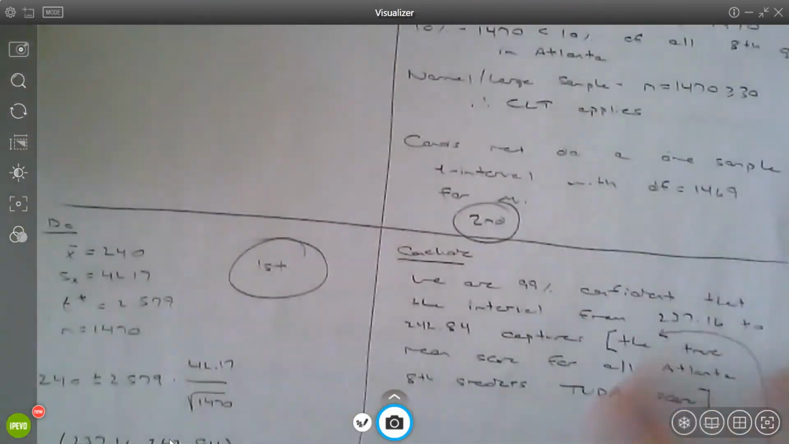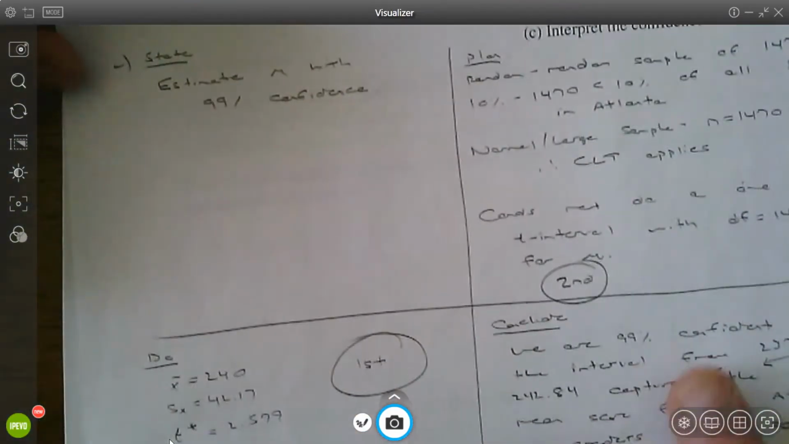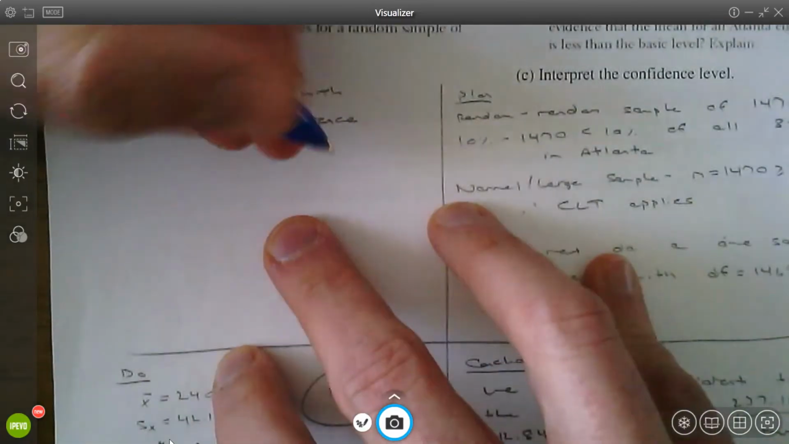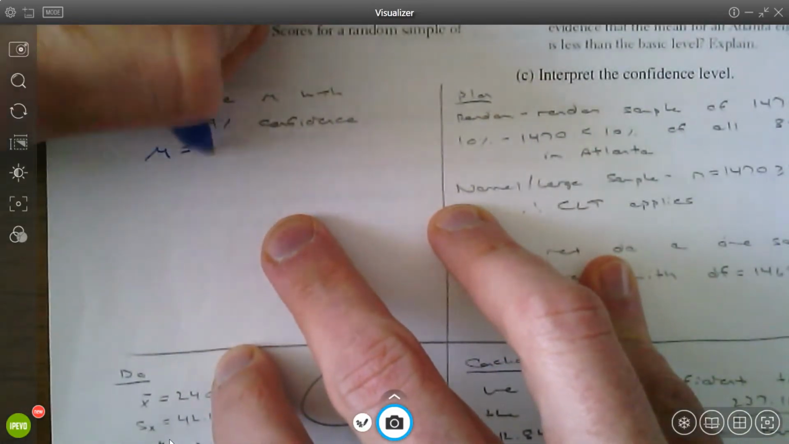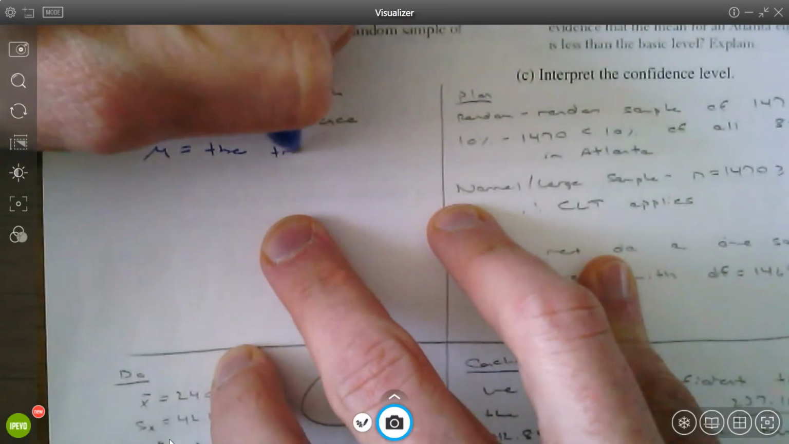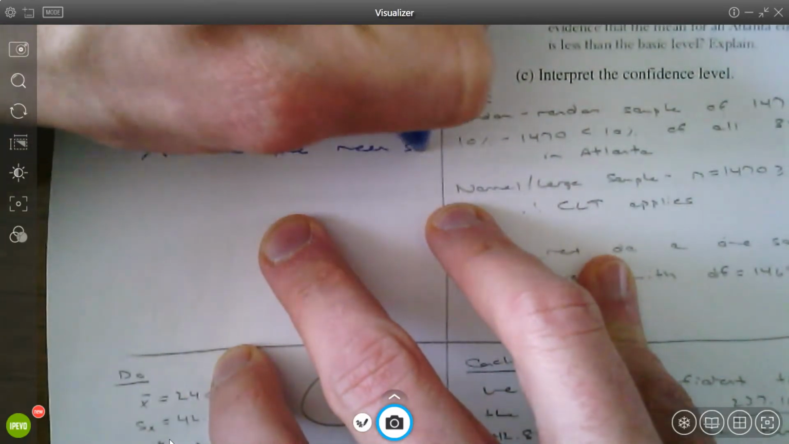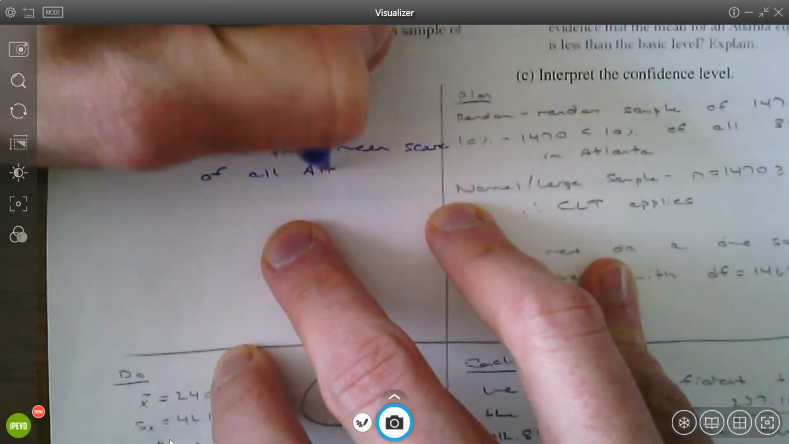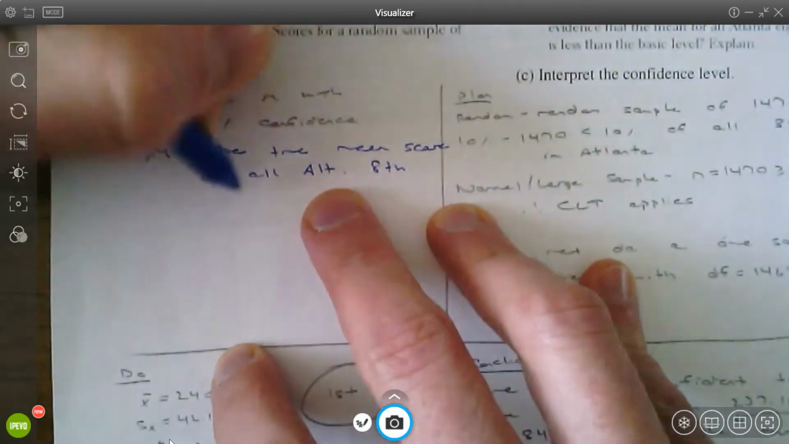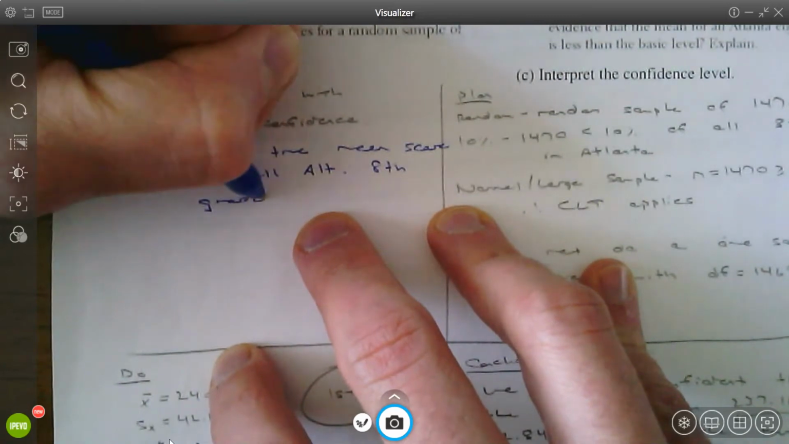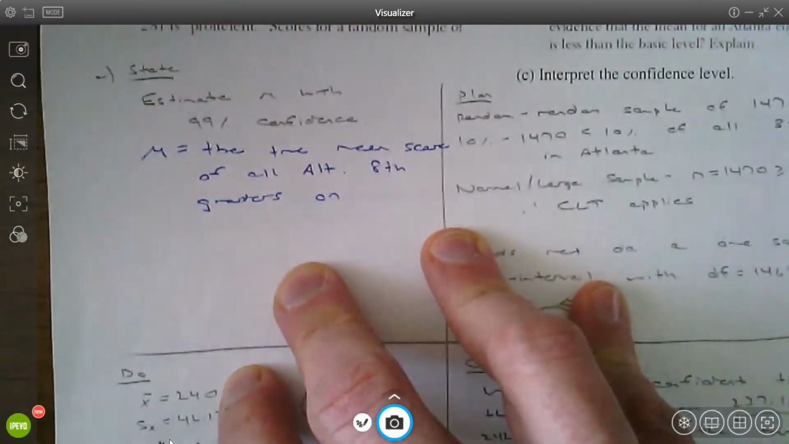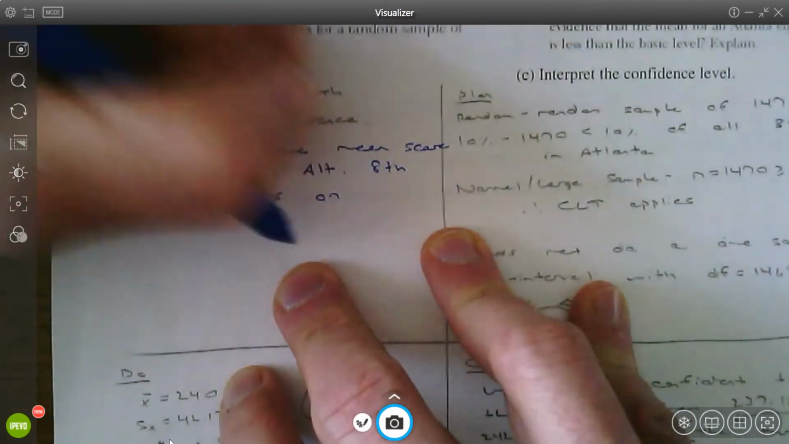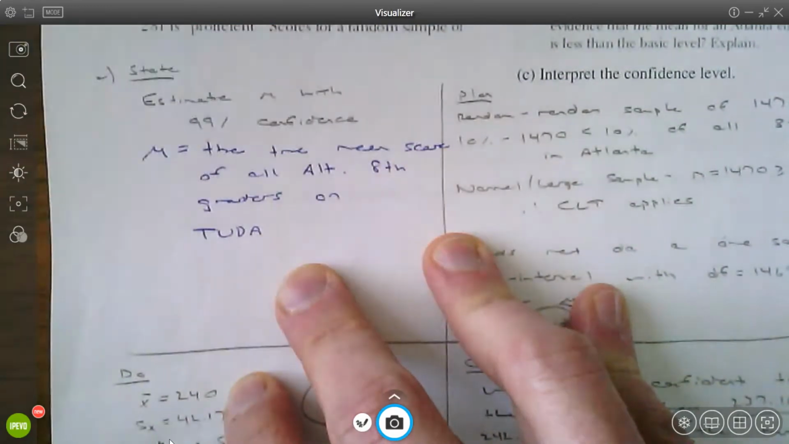All right, so this very last question, for the state step: μ is the true mean score of all Atlanta eighth graders on this TUDA exam. I just abbreviated Atlanta wrong, but that's okay.